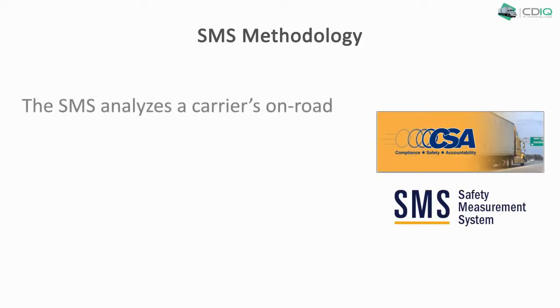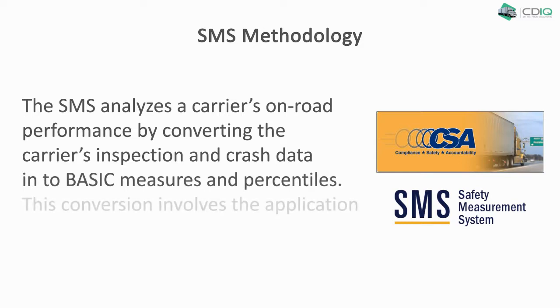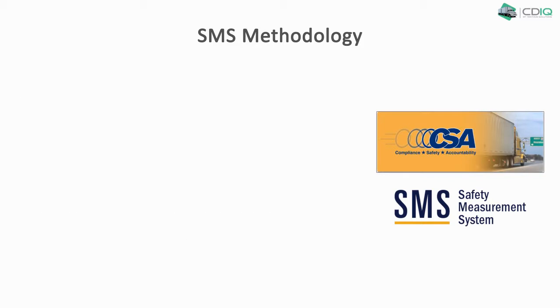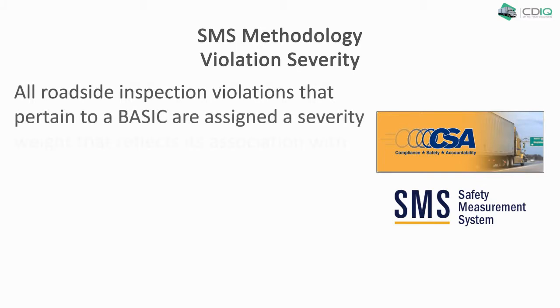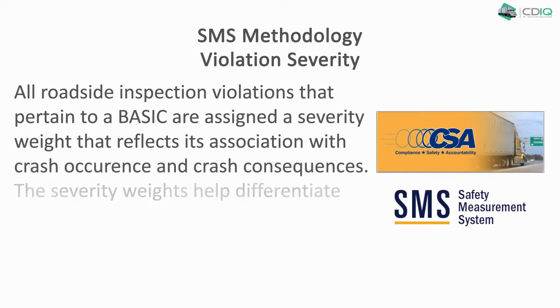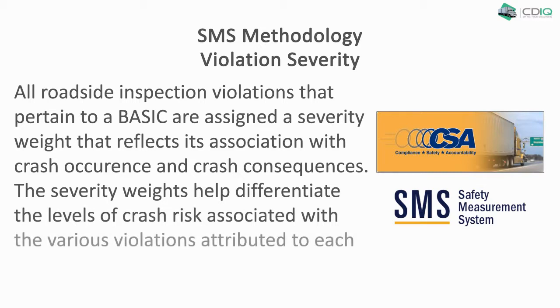The SMS analyzes a carrier's on-road performance by converting the carrier's inspection and crash data into basic measures and percentiles. This conversion involves the application of several SMS design features. Violation severity. All roadside inspection violations that pertain to a basic are assigned a severity weight that reflects its association with crash occurrence and crash consequences. The severity weights help differentiate the levels of crash risk associated with the various violations attributed to each basic.